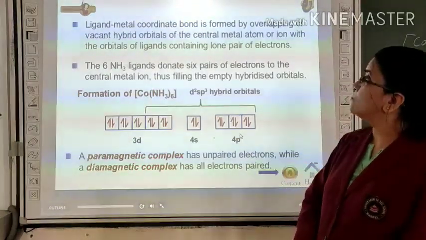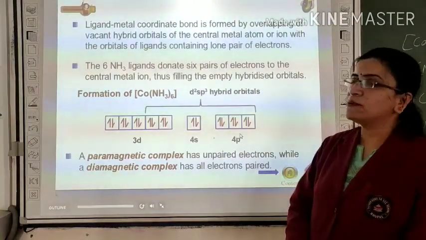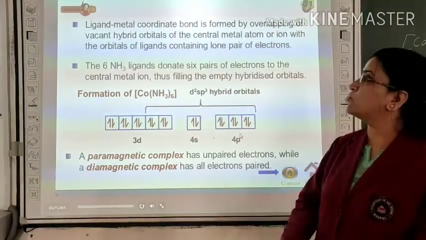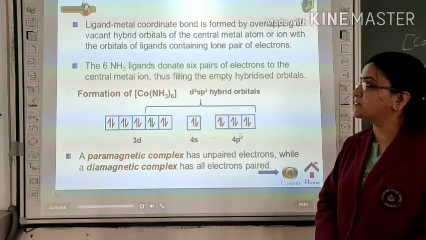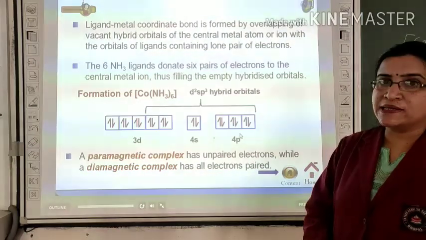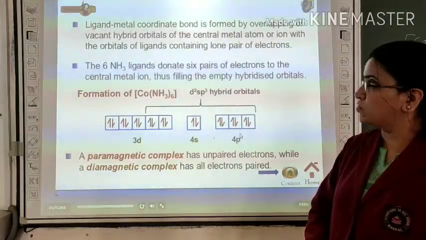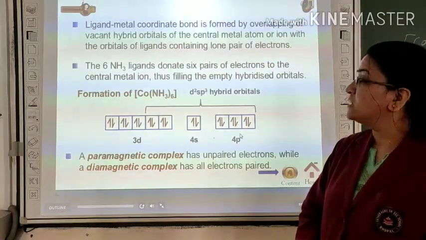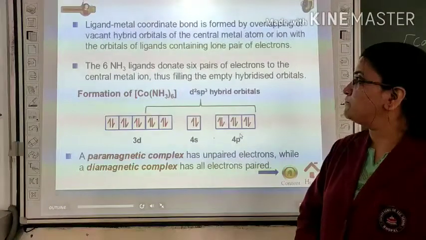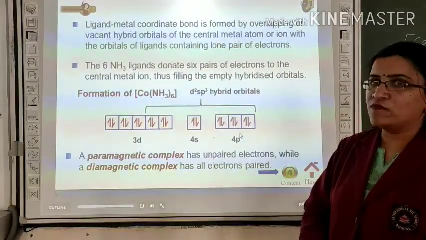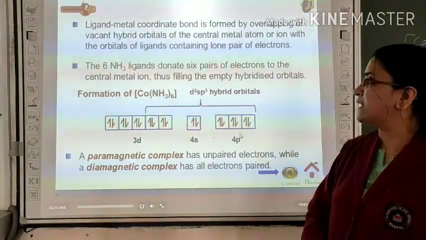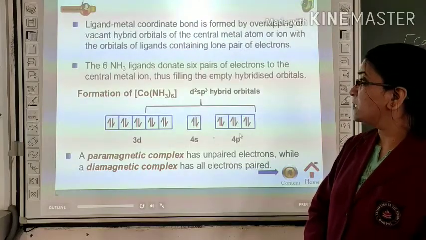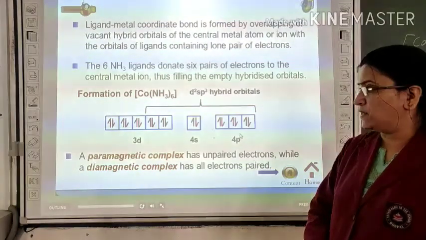The ligand-metal coordinate bond is formed by the overlapping of the vacant hybrid orbital of the central metal atom with the ligand containing a lone pair of electrons. For example, in Co(NH3)6, the NH3 ligands donate 6 pairs of electrons to the central metal ion, thus filling the empty hybrid orbitals.